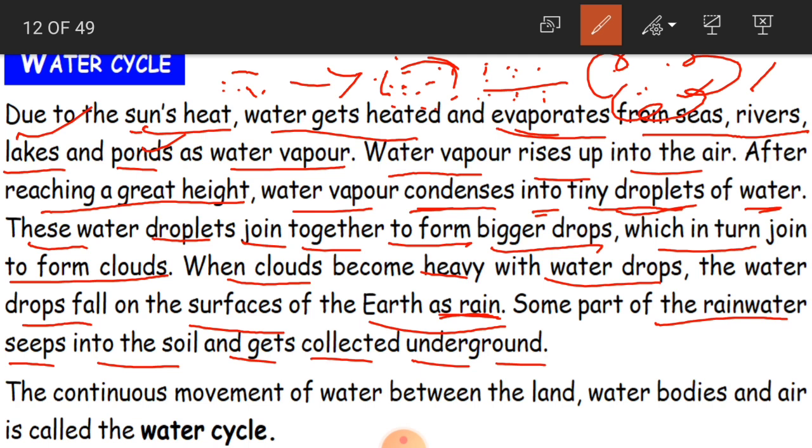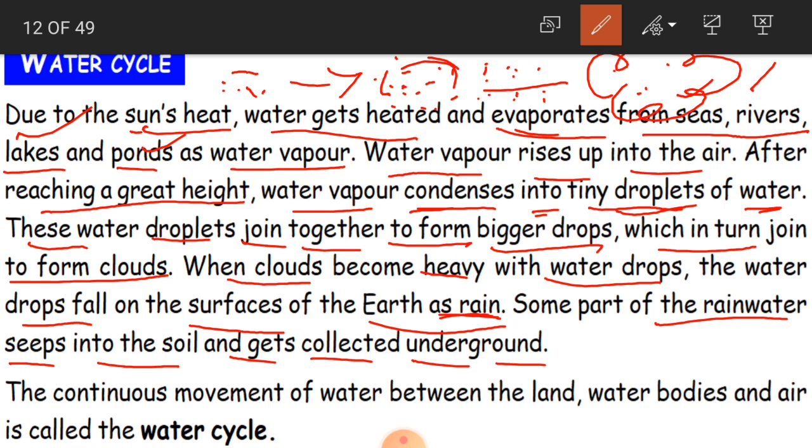And some part of the rainwater seeps into the soil and gets collected underground. So you have got the rainwater all over the surface of the earth. Some water is going to seas, rivers, lakes and ponds. It is going to fall on these and they are going to get filled with water. Along with that, some part of the rainwater is going to seep into the soil, sink into the soil, and get collected underground.